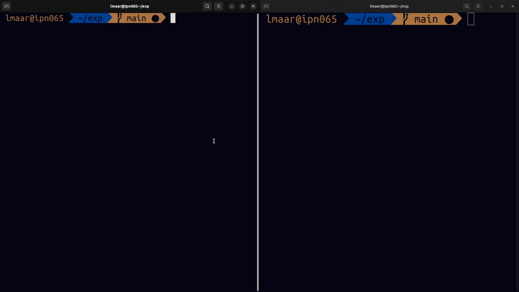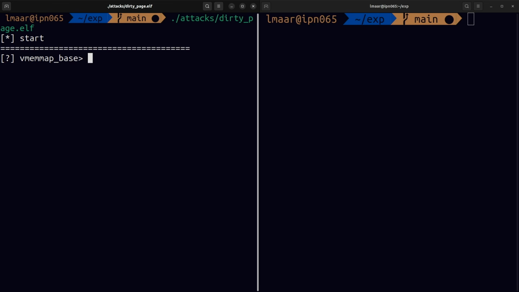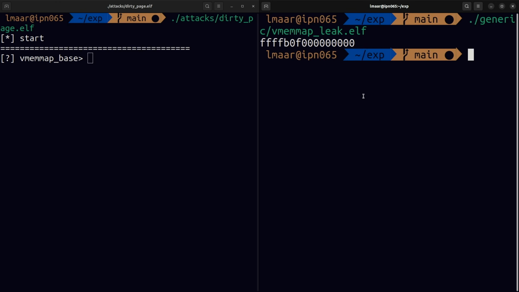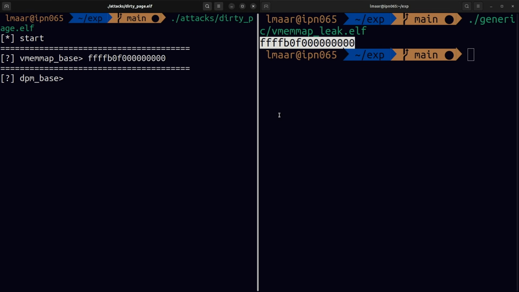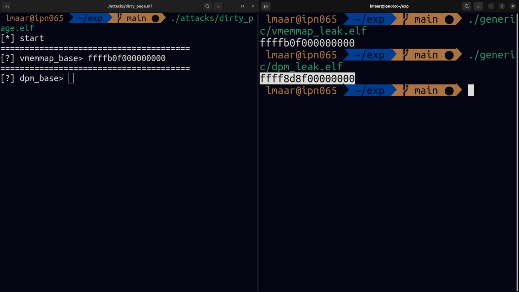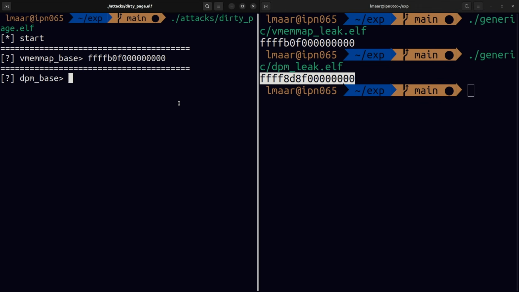Lucas is going to put the exploit on the left-hand side, and the exploit is now going to ask for the bases, which he's going to do on the right side. So we're now leaking the vmemmap, and it's already done. You can see this is pretty fast, and pasting this over here. Next, it needs the direct physical map. We're going to leak this. Also done. And finally, the code base.